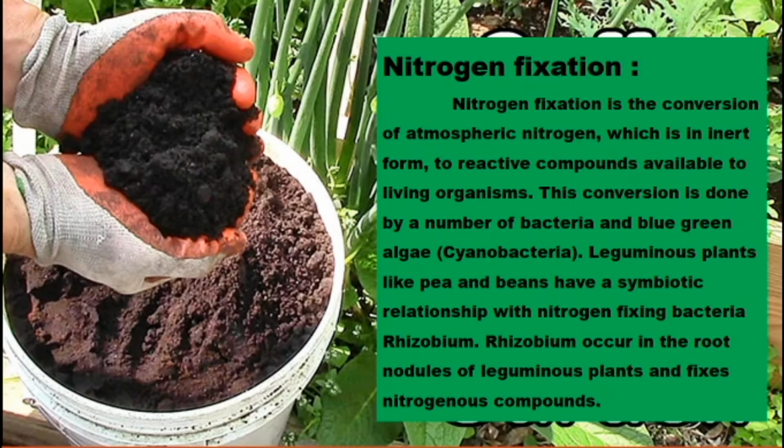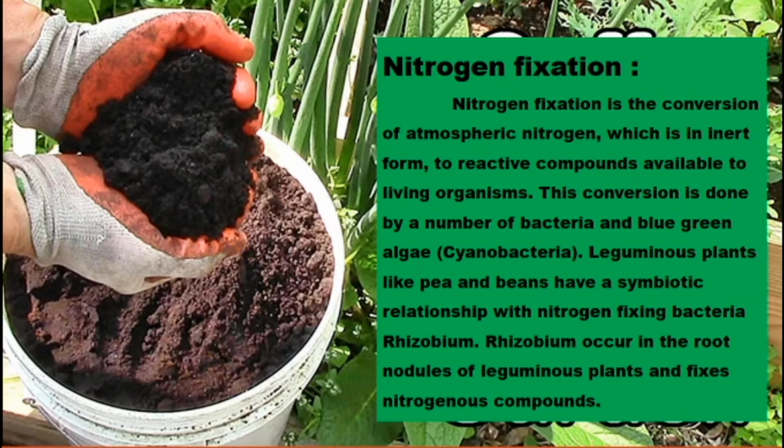Rhizobium occurs in the root nodules of leguminous plants and fixes nitrogenous components. All the leguminous plants have the Rhizobium. The Rhizobium absorbs the atmospheric nitrogen and converts it into nitrogen which is available to the plants, meaning the plants are able to absorb it.